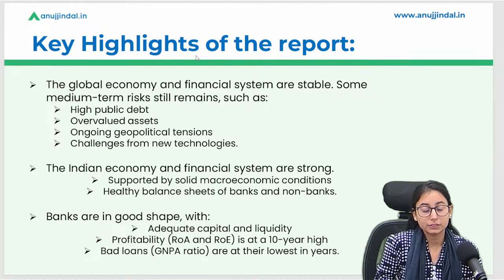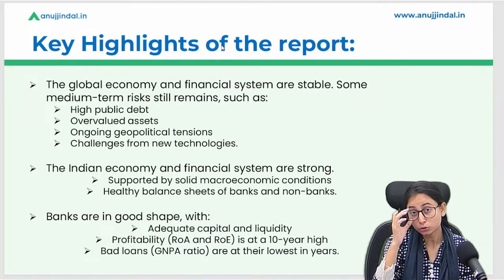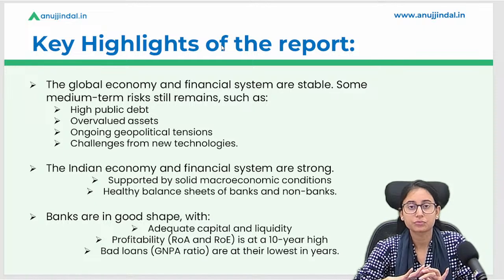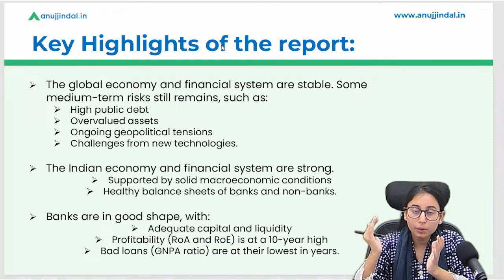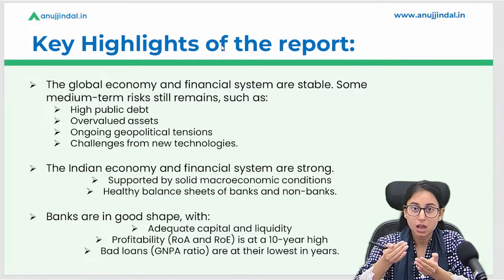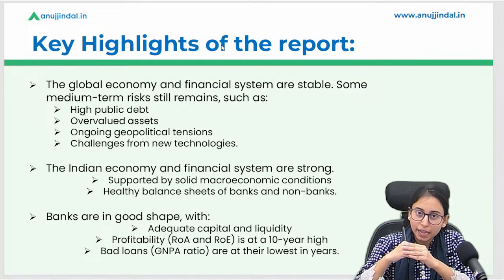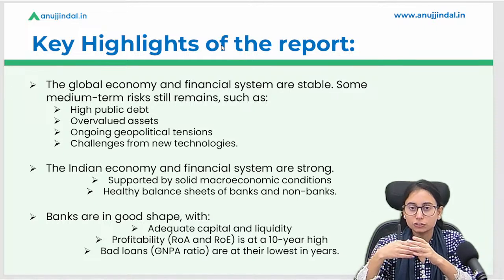Okay. Let's look at the key highlights of the report. The key highlights talk about three major things. First, they look at the global data, the global projections and the financial stability performance at the global level. Then they come to the domestic level, India's overall financial stability.